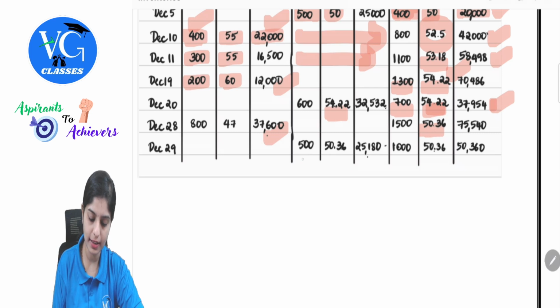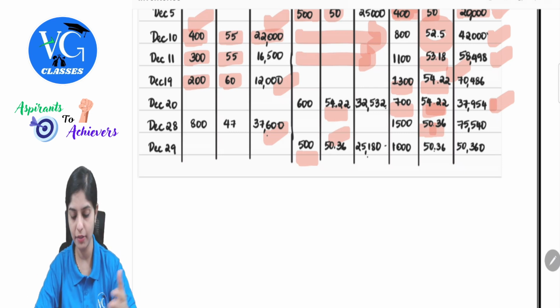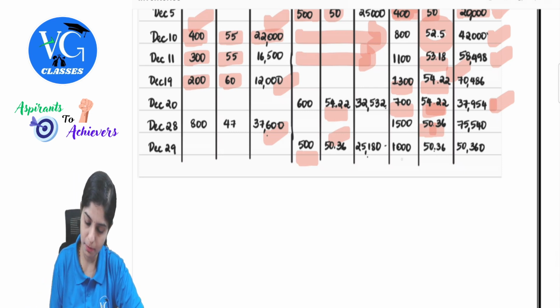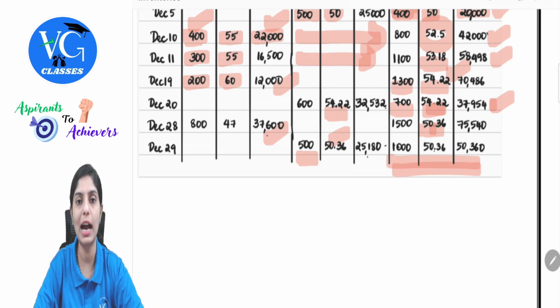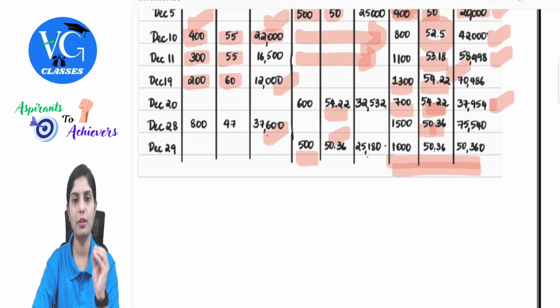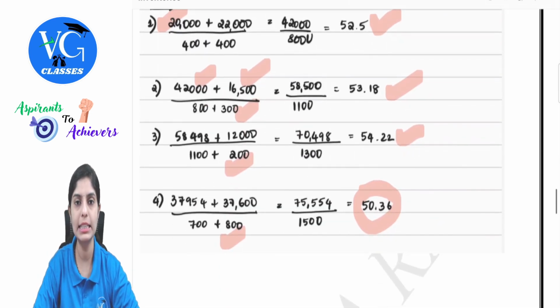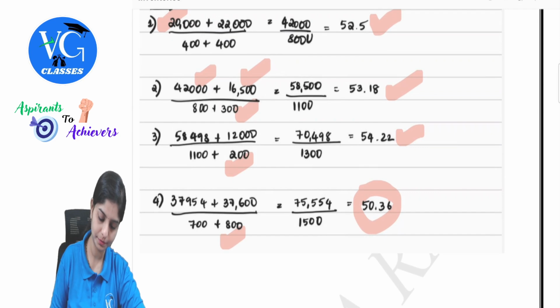December 29, there is an issue. So the price is already taken, 50.36. Out of 1500, if we issue 500, we will be left with 1000 units at the same price. So this becomes my closing stock under the weighted average price method. The method is simpler. Just be careful when you take the values here for calculation. I hope this is understood to all of you.